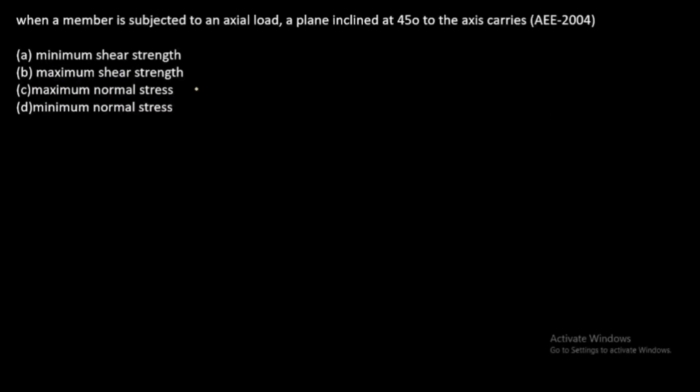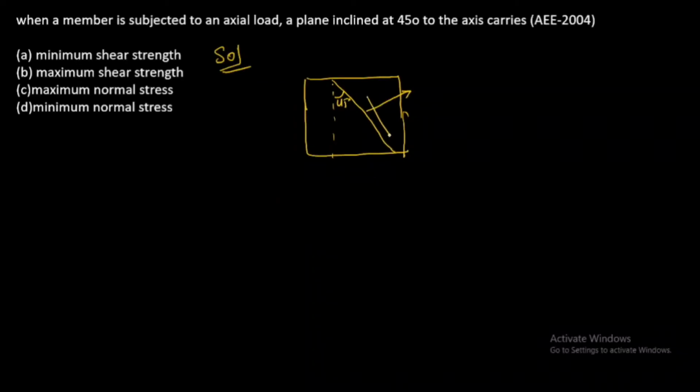Next question, when a member is subjected to an axial load, a plane inclined at 45 degree to the axis carries. So what the question is asking, that is, a member inclined 45 degree, then it carries.